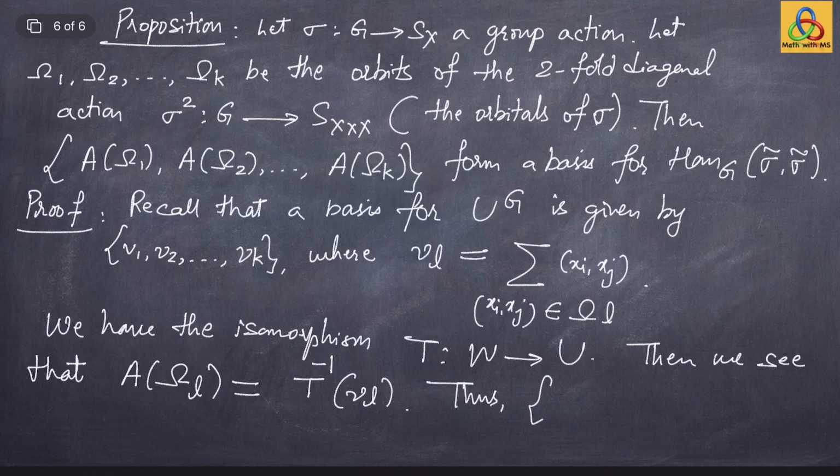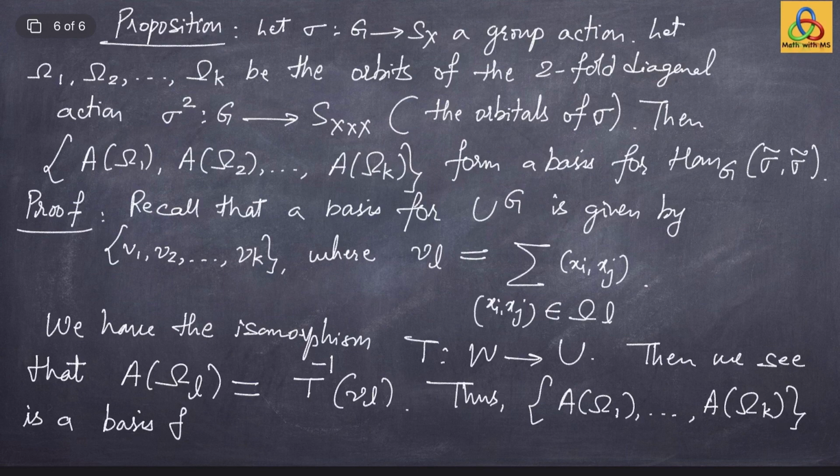the set A of omega 1, and so on, A of omega k, is a basis for this centralizer algebra Hom G sigma tilde sigma tilde.